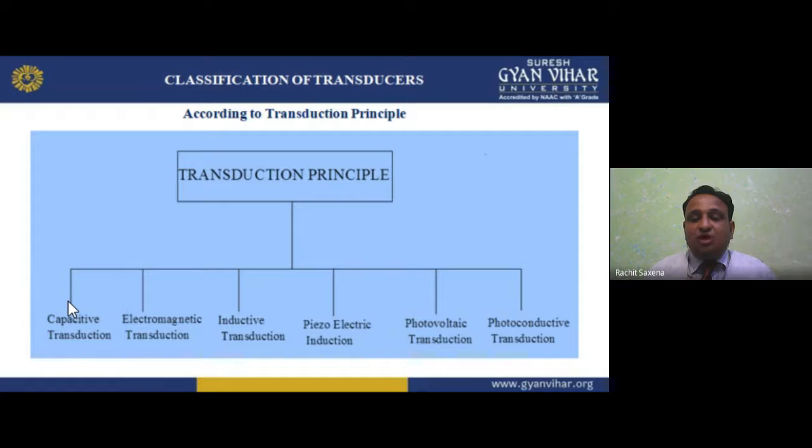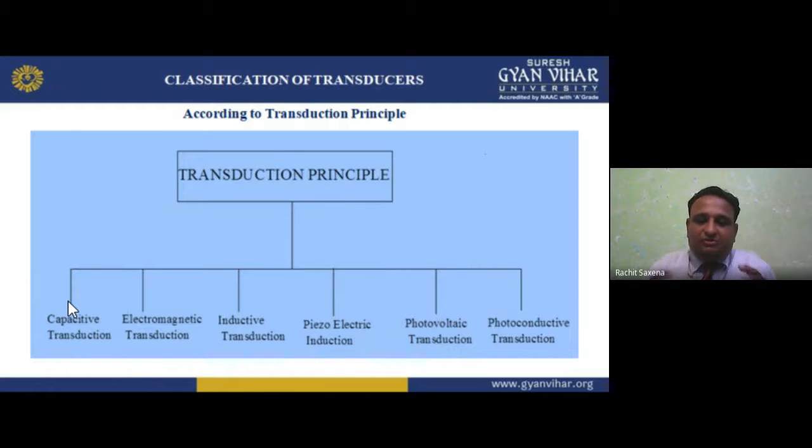Intensity is H equals mmf per length, ampere turn per meter. B, the magnetic flux density, is flux per meter square, that is flux per length into breadth, the area. So in capacitive transduction we have the dielectric, and if I move the dielectric like this, I am varying the voltage.